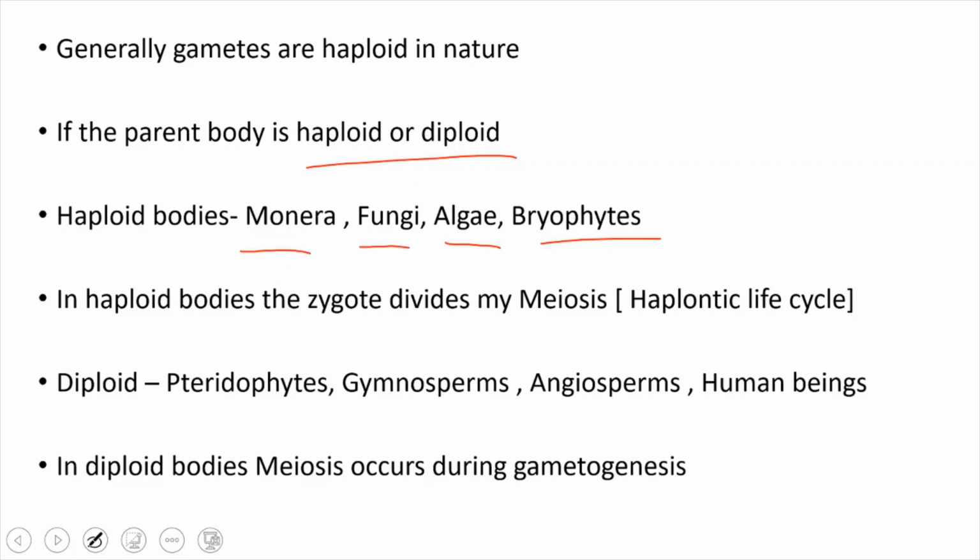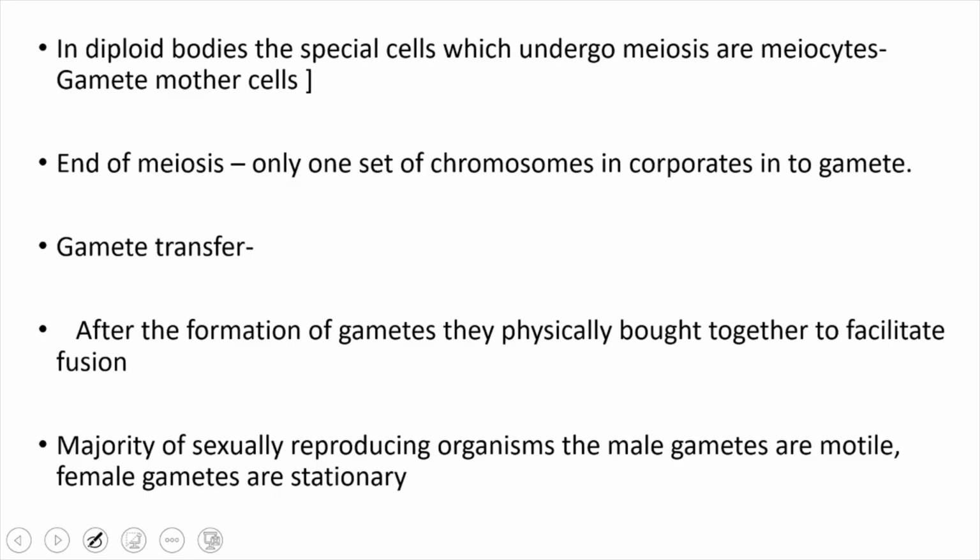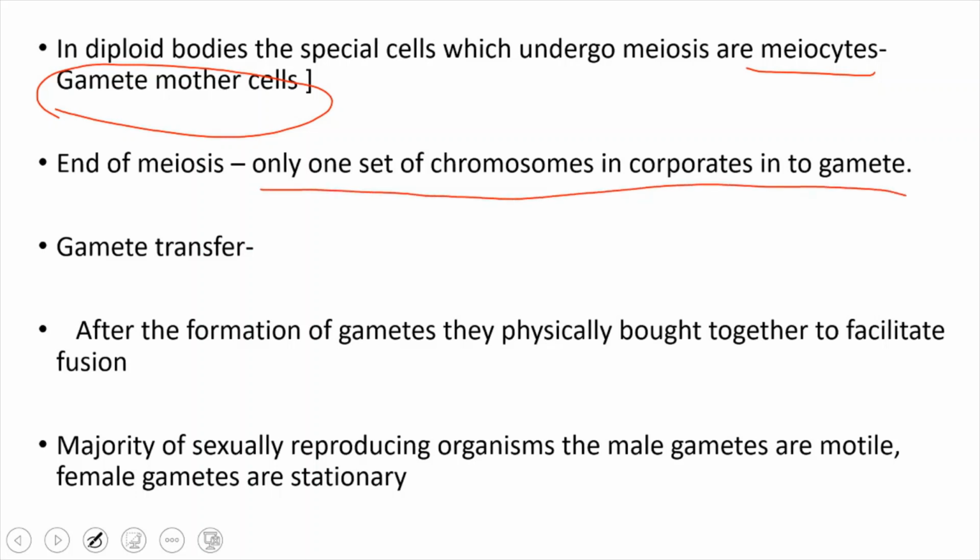Diploid parent bodies, for example, are pteridophytes, gymnosperms, angiosperms, and human beings. In diploid bodies, meiosis occurs during gametogenesis. That is, during the formation of gametes only, meiosis takes place. In diploid bodies, there are specialized cells which undergo meiosis. Those cells are called meiocytes. We generally call them gamete mother cells, which undergo meiosis and reduce the chromosome number to half. So at the end of meiosis, only one set of chromosomes is incorporated into a gamete. So the gametes are haploid in nature.